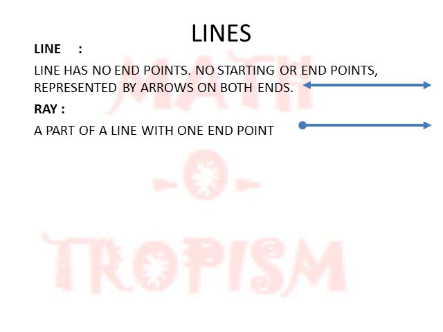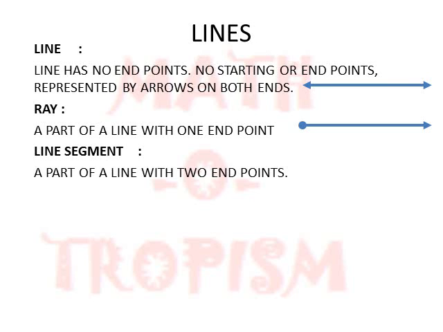Next comes the line segment. If the line had endpoints on both its ends, then it is called the line segment. We must remember that a line segment is also a part of the line where it had been extending infinitely and we put limits at either end. So if the endpoints are represented by A and B, then we give the line segment the name AB.